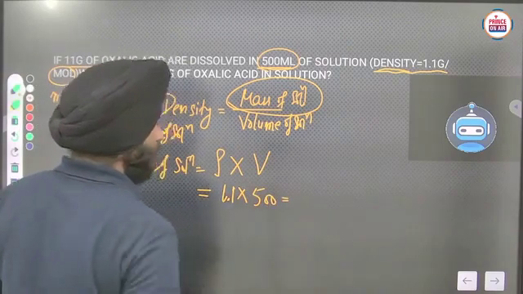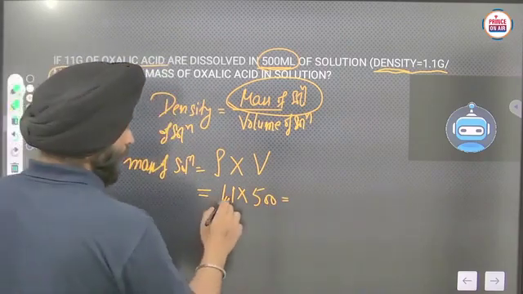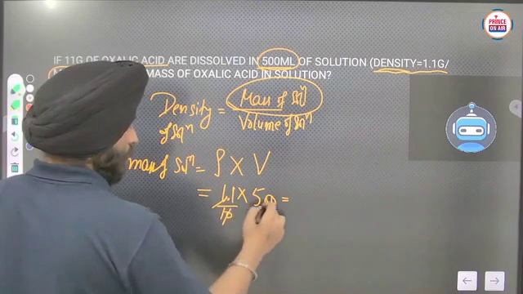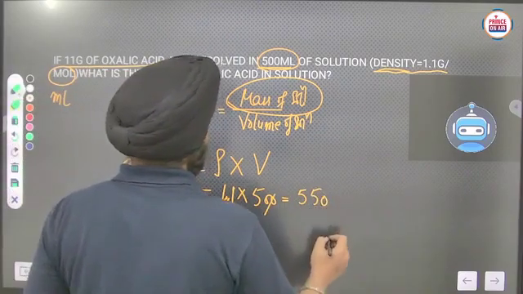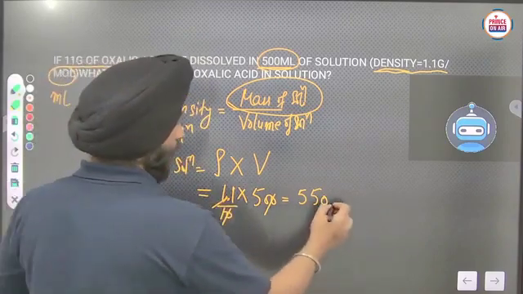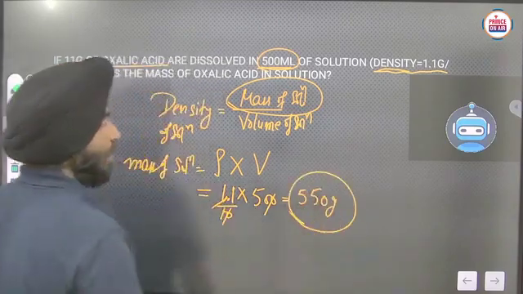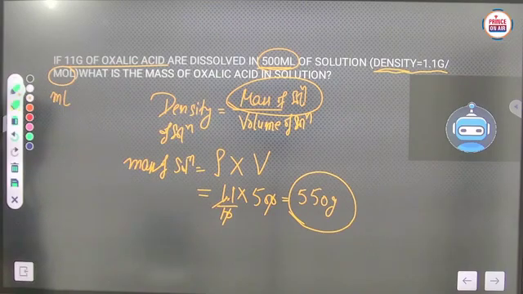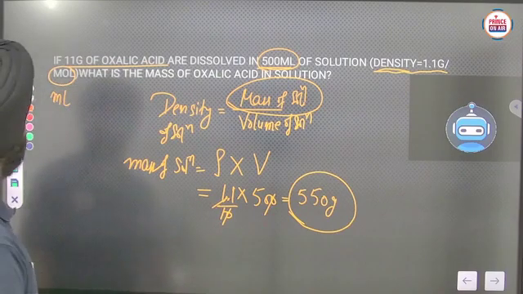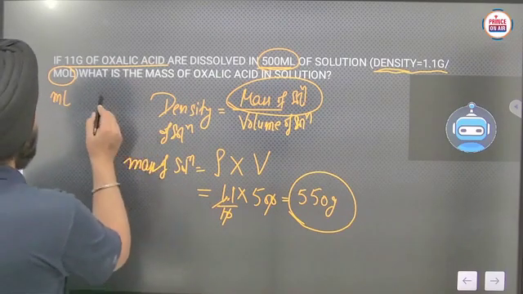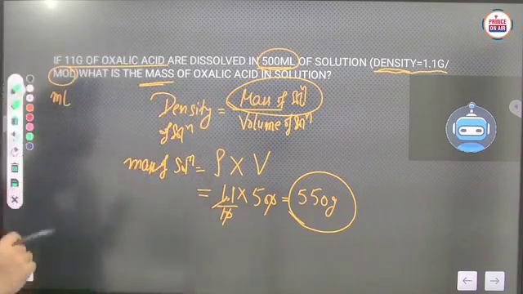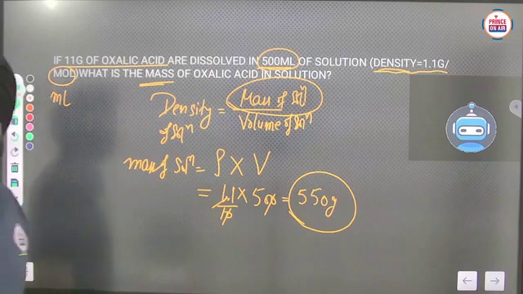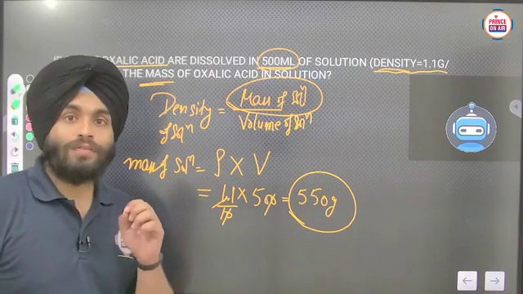So it will become 550 gram. Okay, 550 gram. That will be the mass of solution. Now they are asking what is the mass of oxalic acid in solution. Okay, means just they are asking about the mass of solute.